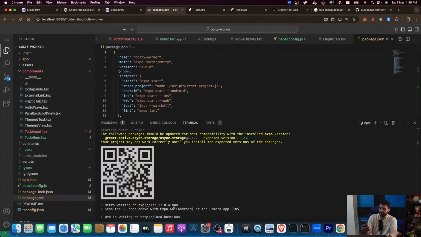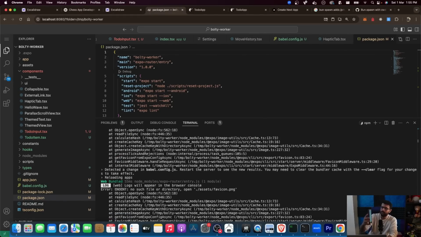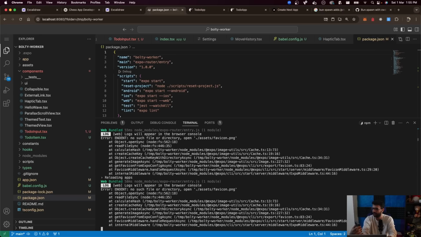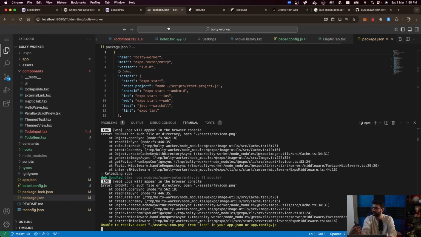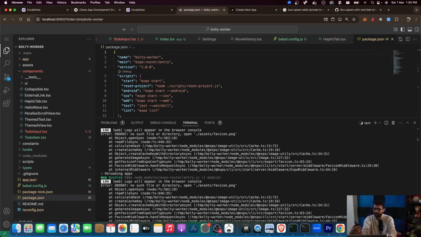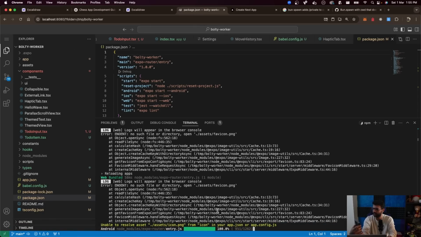So if I click on connect over here on my phone, you will see the bundle begins to get generated, and in a few minutes hopefully we see the to-do application over here. There is still an error. It expects a favicon, which I'm assuming is only needed for web. So let me just close web. And it seems to be bundling for Android. Wait for it.